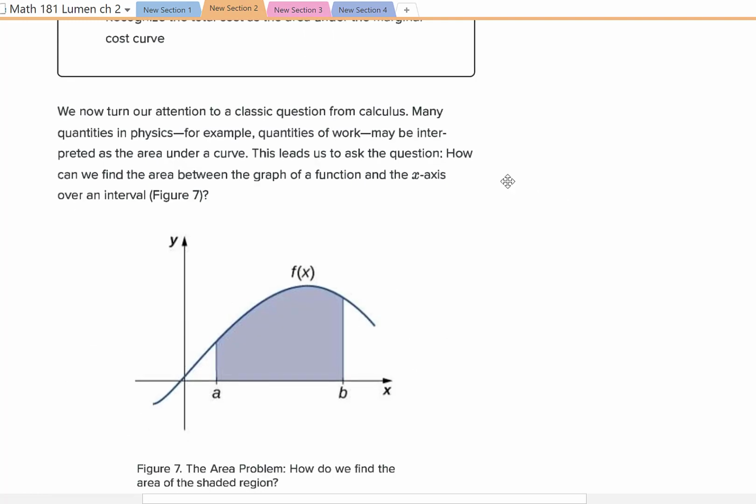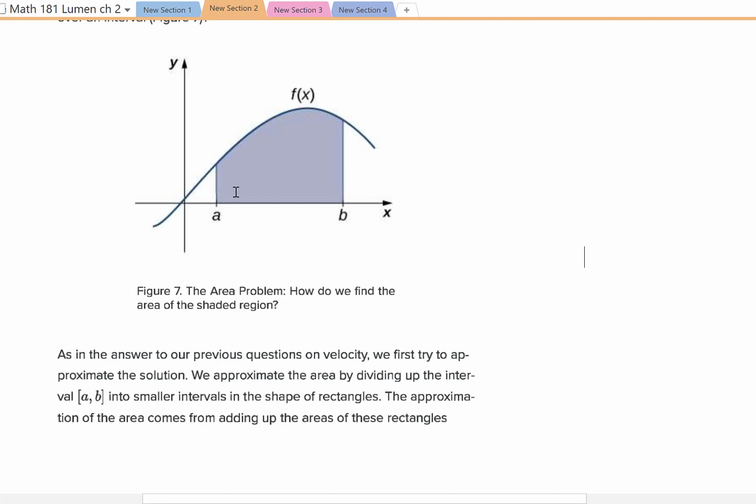So now we're going to look at another question from calculus. Many quantities in physics, for example, quantities of work, may be interpreted as area under the curve. This leads us to ask the question, how can we find the area between the graph, like this curve here, and the x-axis down here?